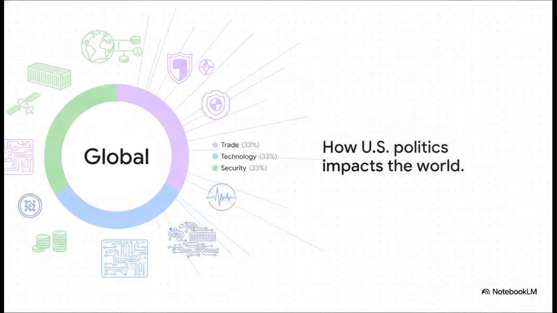Well, it essentially boils down to these three massive pillars: trade, technology, and security. When the U.S. tweaks a tariff, it disrupts global trade, impacting factories in India and markets over in Europe. When lawmakers debate data privacy, they're essentially setting the baseline standard for global tech and AI. And shifts in foreign policy, they instantly rewrite the math for global security alliances. So the domestic outputs coming out of Washington are literally massive inputs for the rest of the planet.